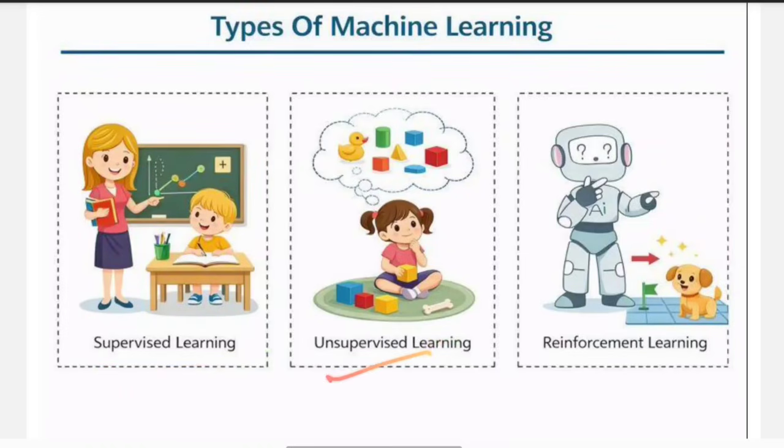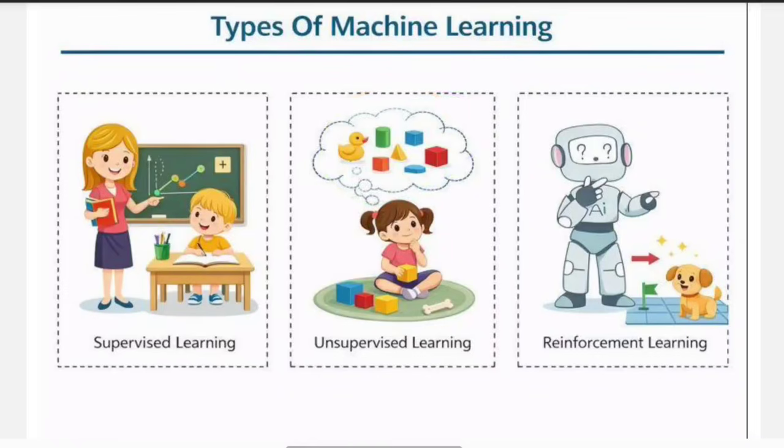Now if you see here, the child is playing with different toys, with cubes and shapes. Nobody is teaching the child anything. The child is observing the toys and trying to understand the differences on their own. Maybe the child groups the same shapes together or the same colors together. So here learning happens without any guidance. This type of learning is called unsupervised learning. Here the machine also learns patterns from data by itself without any help.